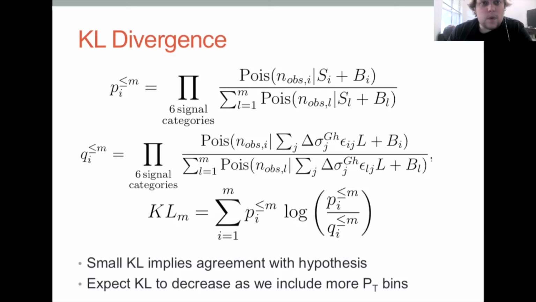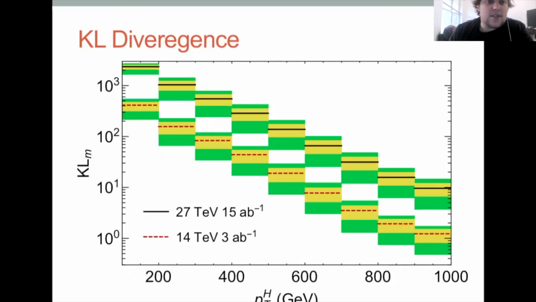And so what we want to do is plot this just like we did before. As we can see, the KL decreases as we include more PT bins, and it gets very small at the high PT bins. That's to say that the hypothesis is in good agreement with the data, which our data here is the standard model stuff we generated through MadGraph, which is to say that we would agree that the Electroweak symmetry is restored at the high PT or the high energy, which is exactly what we set out to prove.